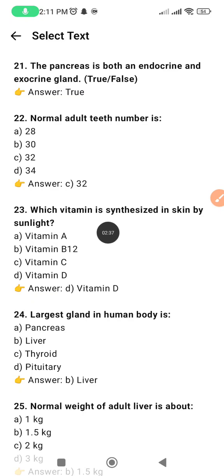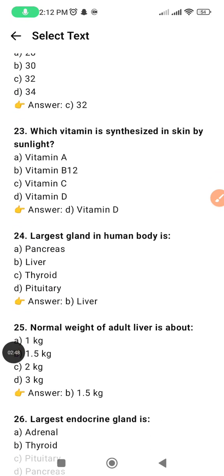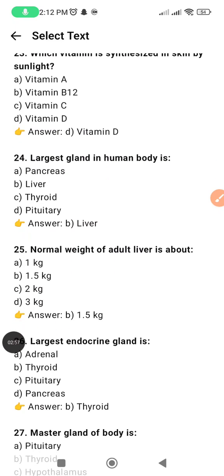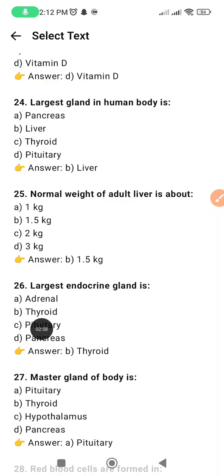Which vitamin is synthesized in skin by sunlight? Vitamin D. Largest gland in human body is liver. Normal weight of adult liver is about 1.5 kg. Largest endocrine gland is thyroid.